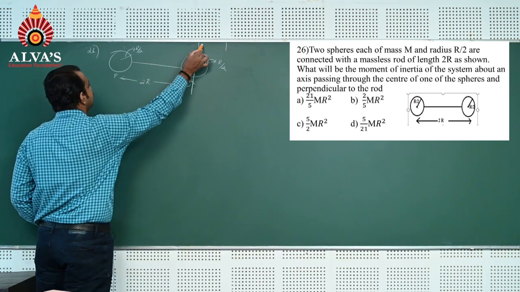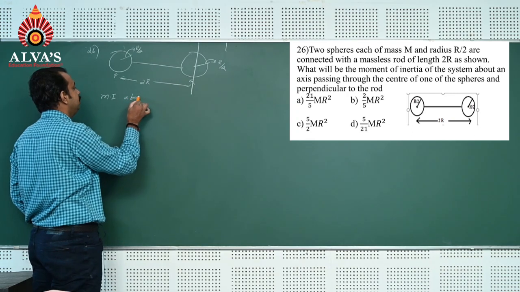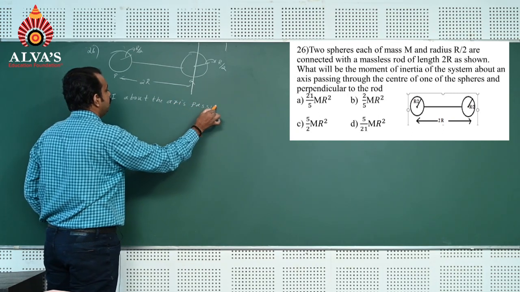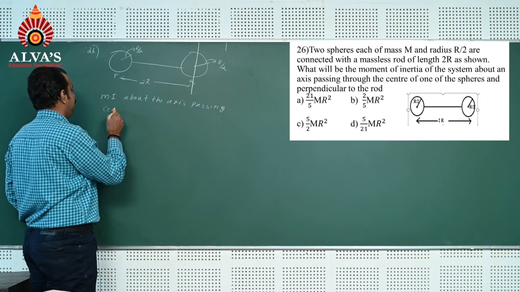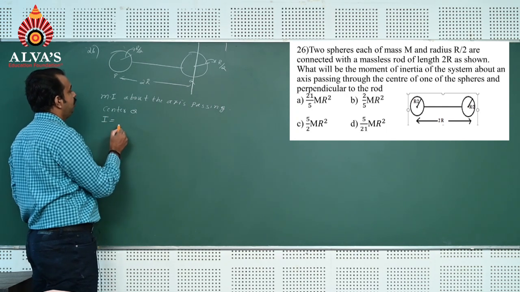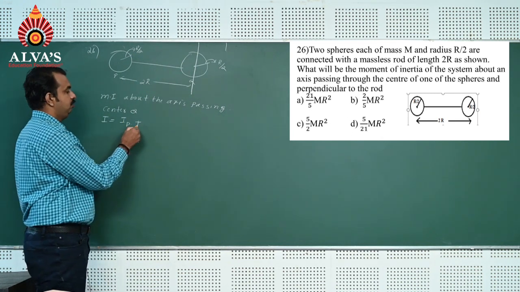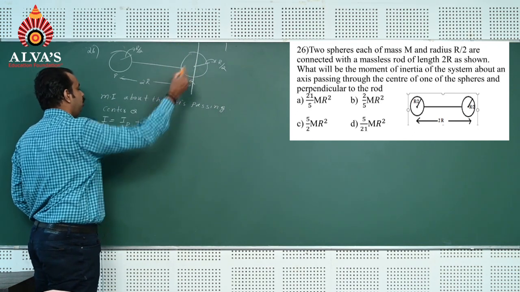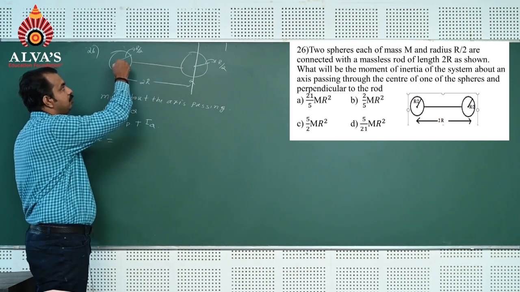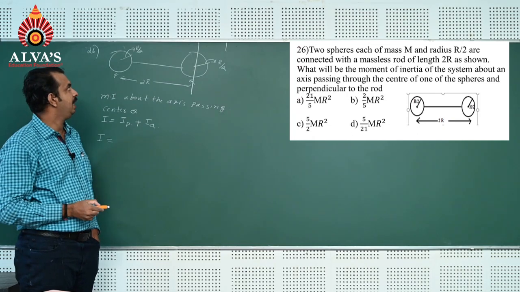That means the moment of inertia about the axis passing through the center Q, that is I, is equal to the moment of inertia of this sphere about this axis, IP, plus the moment of inertia of the sphere Q about Q, IQ. Here the moment of inertia of this sphere about this axis can be found by using the parallel axis theorem.